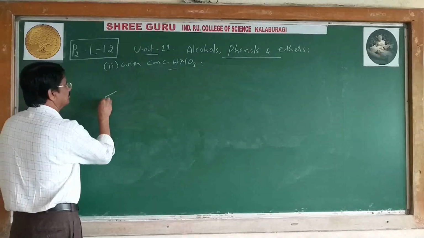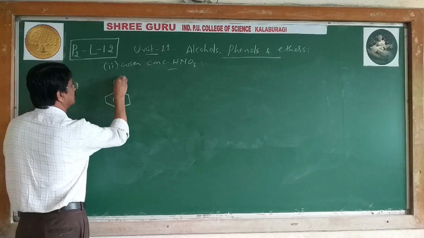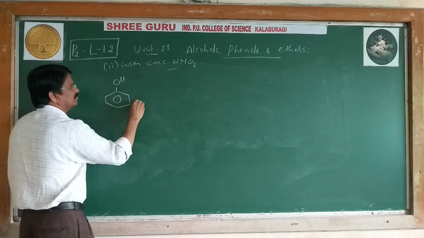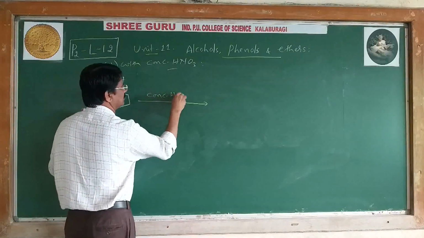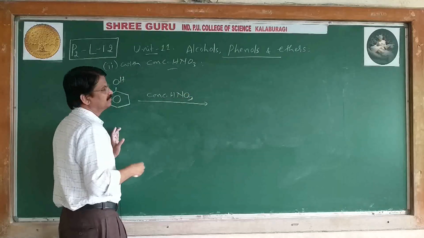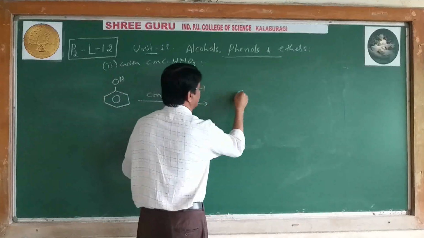See here. Phenol plus concentrated HNO3, it can form picric acid.